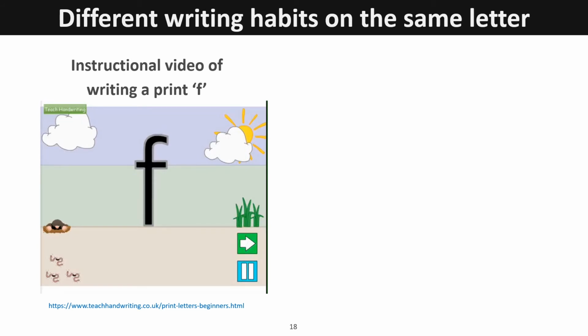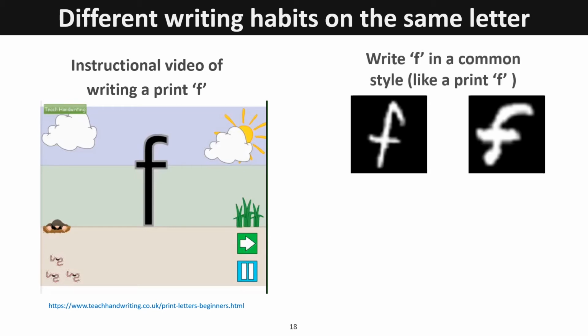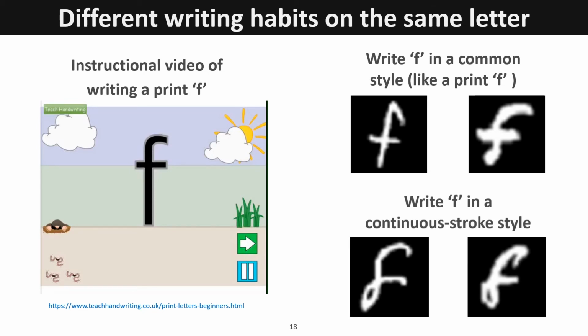Take the letter F as an example. We show the instructional video of writing a print F. In the MNIST dataset, there are mainly 2 styles of images of F. One is to write F in the common style like a print F, and the other one is to write F in a continuous stroke style.